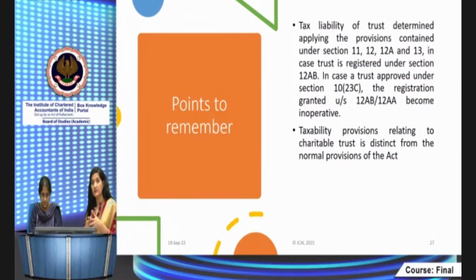If the trust has got the approval under section 10(23C) and it was already registered under section 12AB, then that 12AB and 12A registration become inoperative. That means those provisions will not be applicable on them if it is being approved under section 10(23C). These are totally distinct provisions. There are certain provisions which are mutatis mutandis applicable, which are clearly stated in those sections. You have to go through the whole thing carefully, right? So we are here covering some of the amendments which are there in this section.